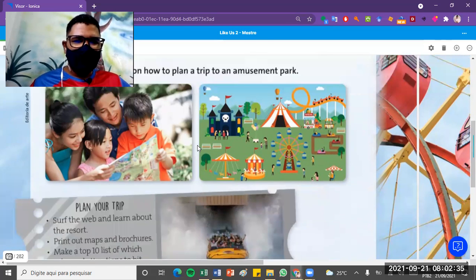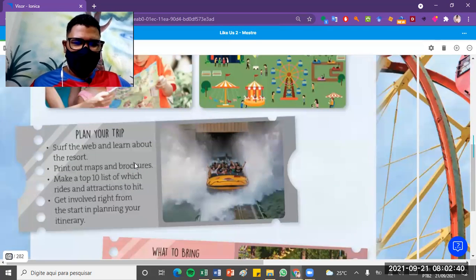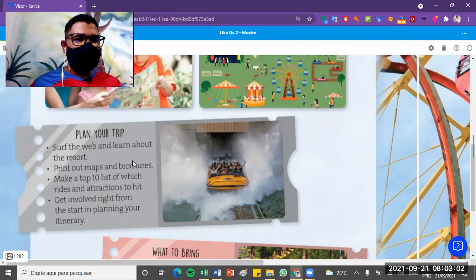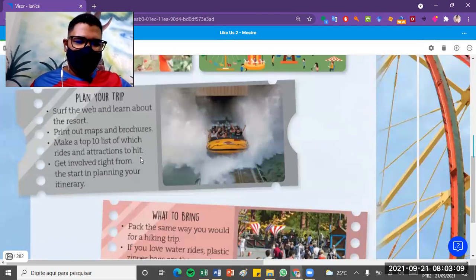Let's go. So, plan your trip to an amusement park. Surf the web and learn about the resort. Print out maps and brochures. Make top 10 lists of which rides and attractions to hit. Get involved right from the start in planning your itinerary. So those are steps, bullet points you should not forget on planning a trip to an amusement park, okay?